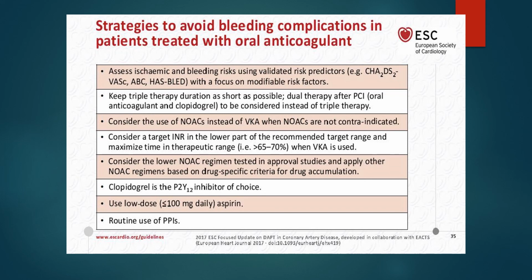Clopidogrel is the P2Y12 inhibitor of choice. You should use clopidogrel instead of ticagrelor or prasugrel. Use a low dose of aspirin, less than or equal to 100. Routine use of PPI is preferred.